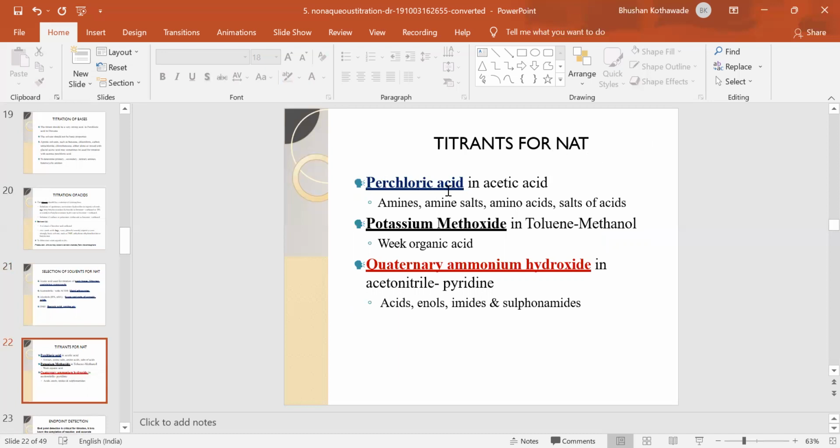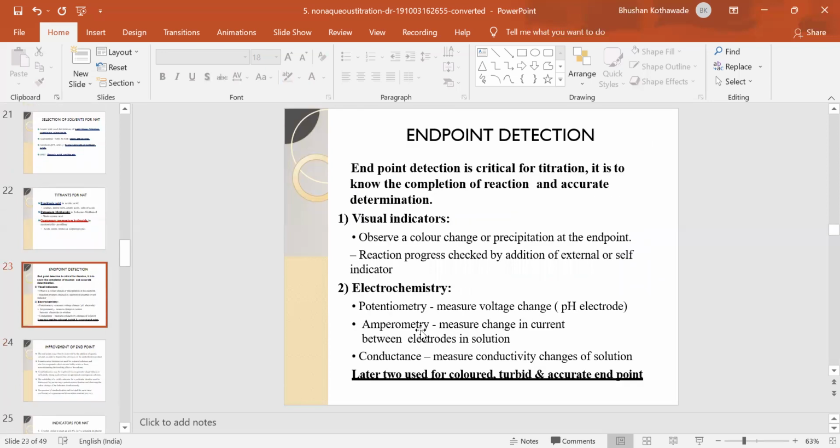Perchloric acid in acetic acid is a very commonly used titrant for the amines, amine salts, etc. Potassium methoxide in toluene or methanol is used as the titrant. Quaternary ammonium hydroxide is one of the titrants used.